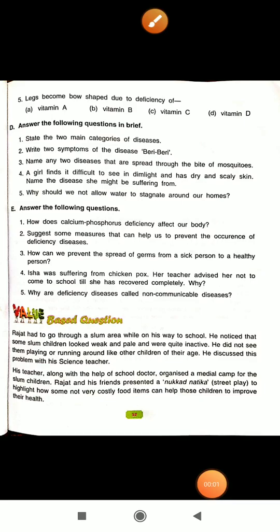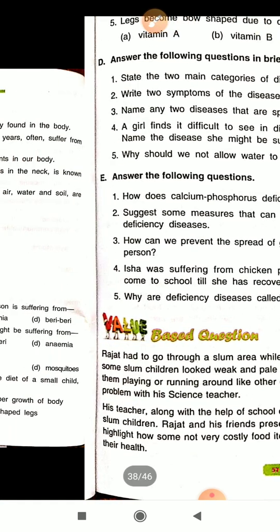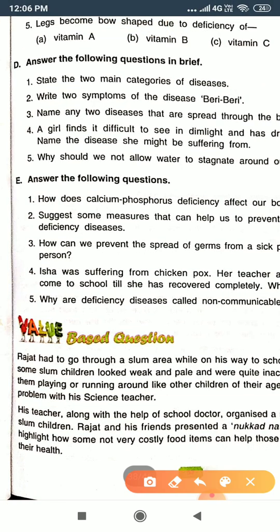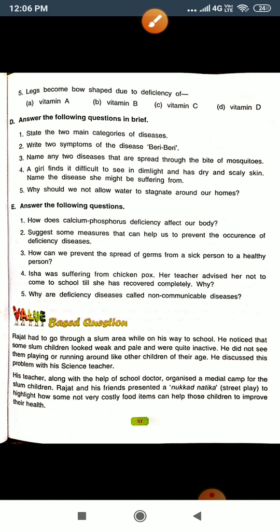Hello students, once again I am here with you and today I will explain a value based question of chapter 5, that is food and health. See this question, this is a value based question. Now I am going to read the passage, so everyone will listen carefully.